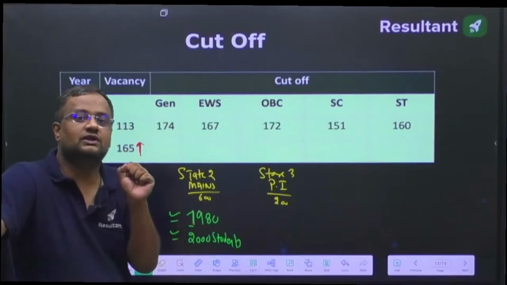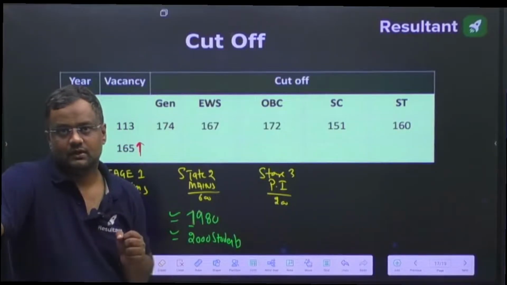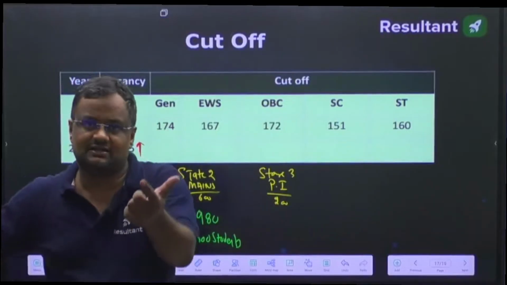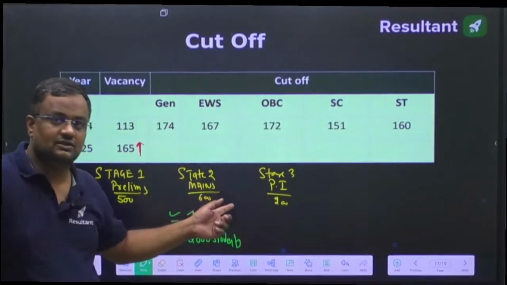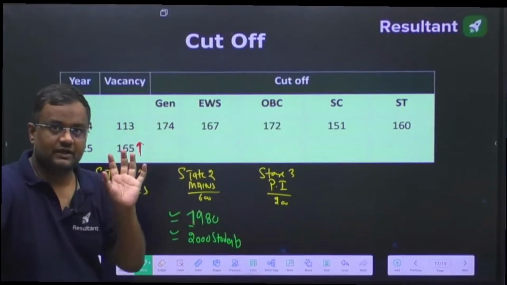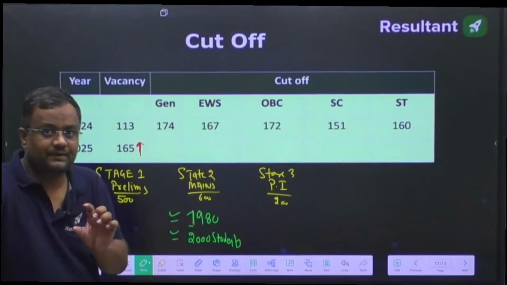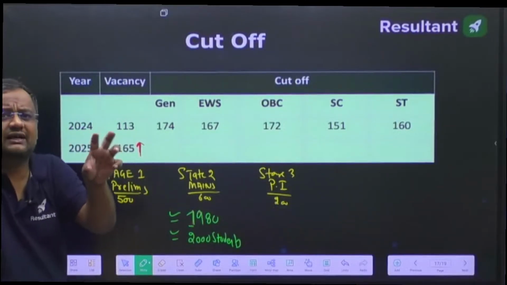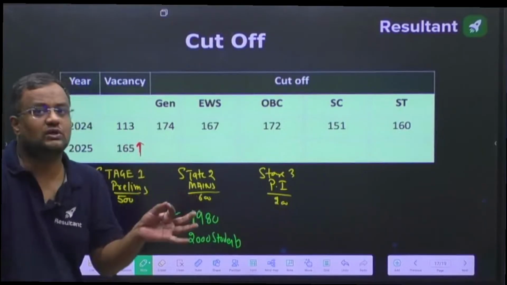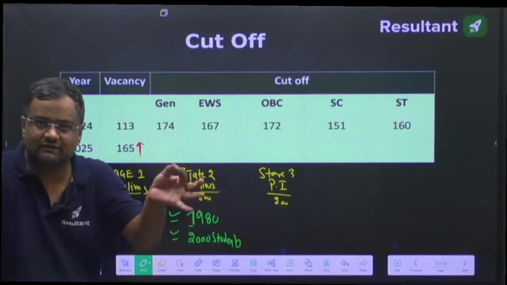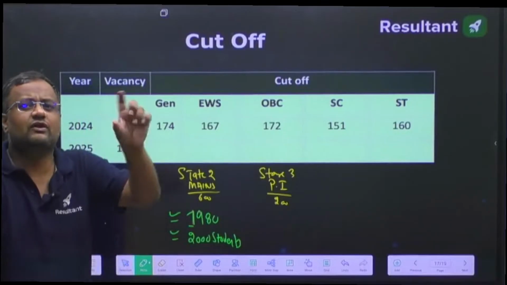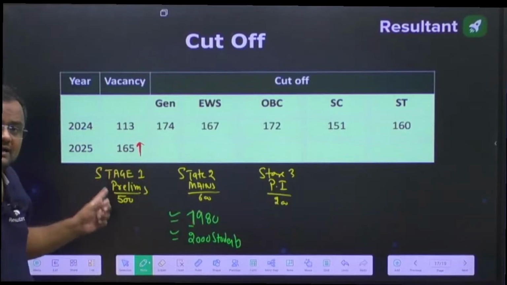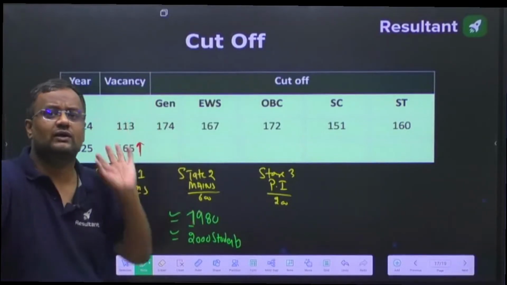Let me explain this in simple words. If you take the selected candidates, every year the UPSC gives the marks of all 3 stages of all selected students. If you see those marks, all the selected students in prelims have around a gap of 20 or 30 marks. Yes, a few students will get 280 out of 500, 270, 260, but they are only 10 to 20 or 30 people. Most of the selected students here will get marks around 180 to 225.